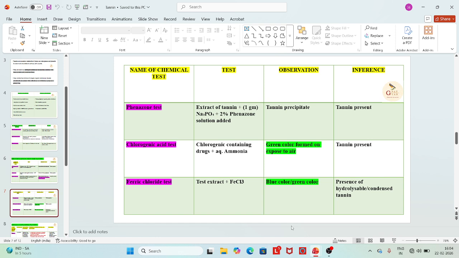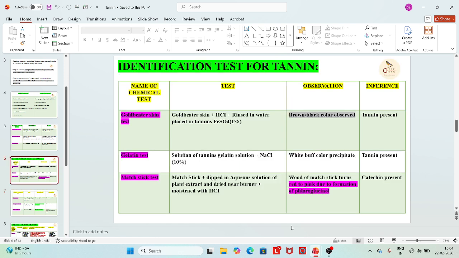And the inferences are very important, like the catechin presence. I have been given the question multiple times from the matchstick test, as it gives the idea of catechin presence, and how two compounds having different chemical properties or components can be distinguished by different tests, that is very important.